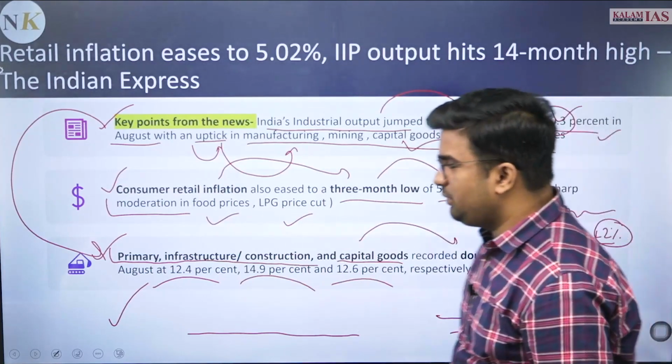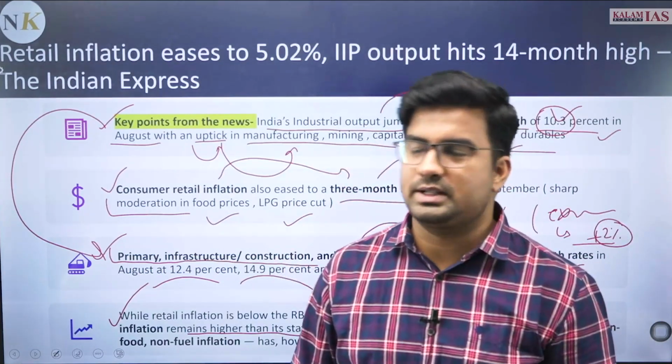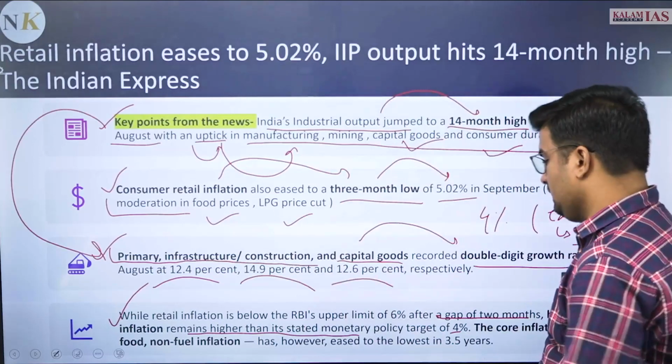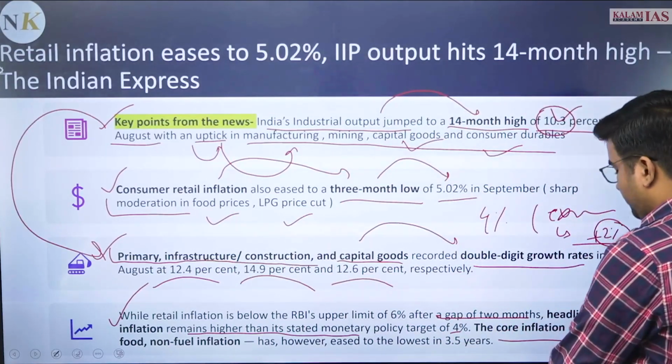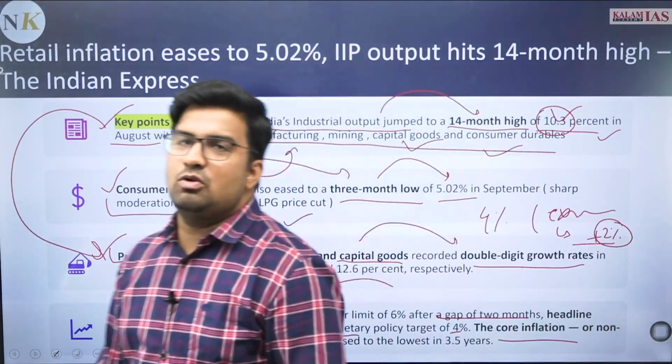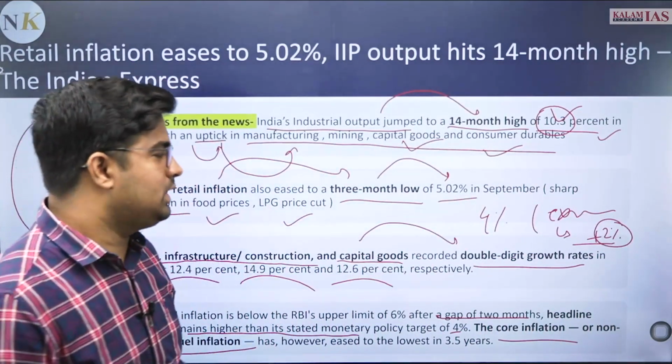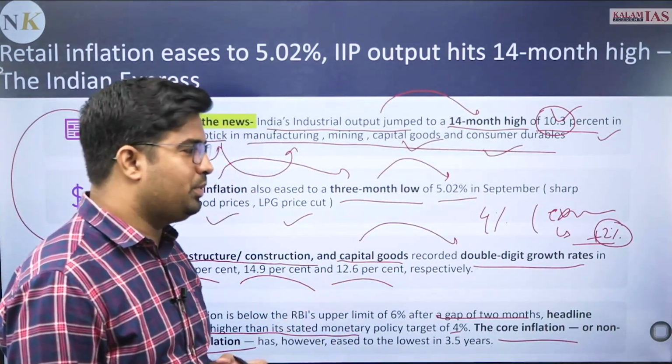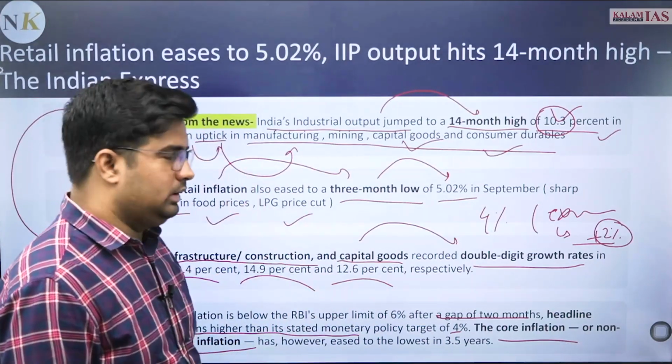So that tolerance limit के उसमें है, although 4% से ज़्यादा ये 5.04% है, and the core inflation or non-food or non-fuel inflation has however eased to 3.5 years low, that is less than 4%. So that is a good thing.